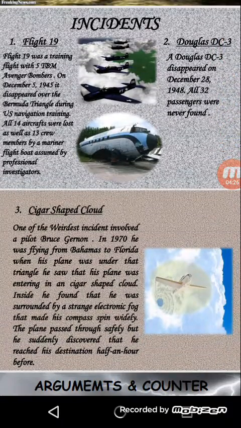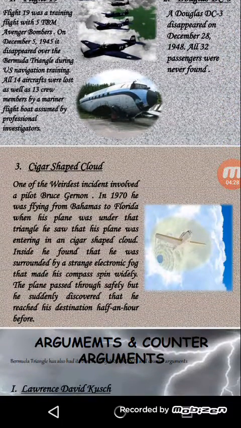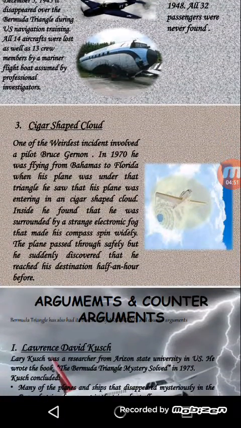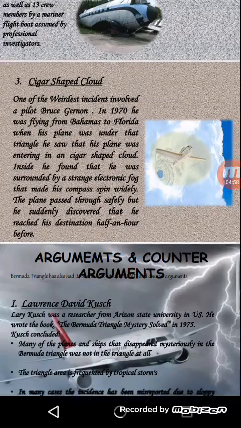Third is the cigar-shaped cloud. One of the wildest incidents involved a pilot, Bruce Gernon. In 1970, he was flying from the Bahamas to Florida. When the plane was over the triangle, he saw that his plane was entering a cigar-shaped cloud. Inside, he found that he was surrounded by a strange electronic fog that made the compass spin wildly. The plane passed through safely, but he suddenly discovered that he had reached his destination half an hour early.